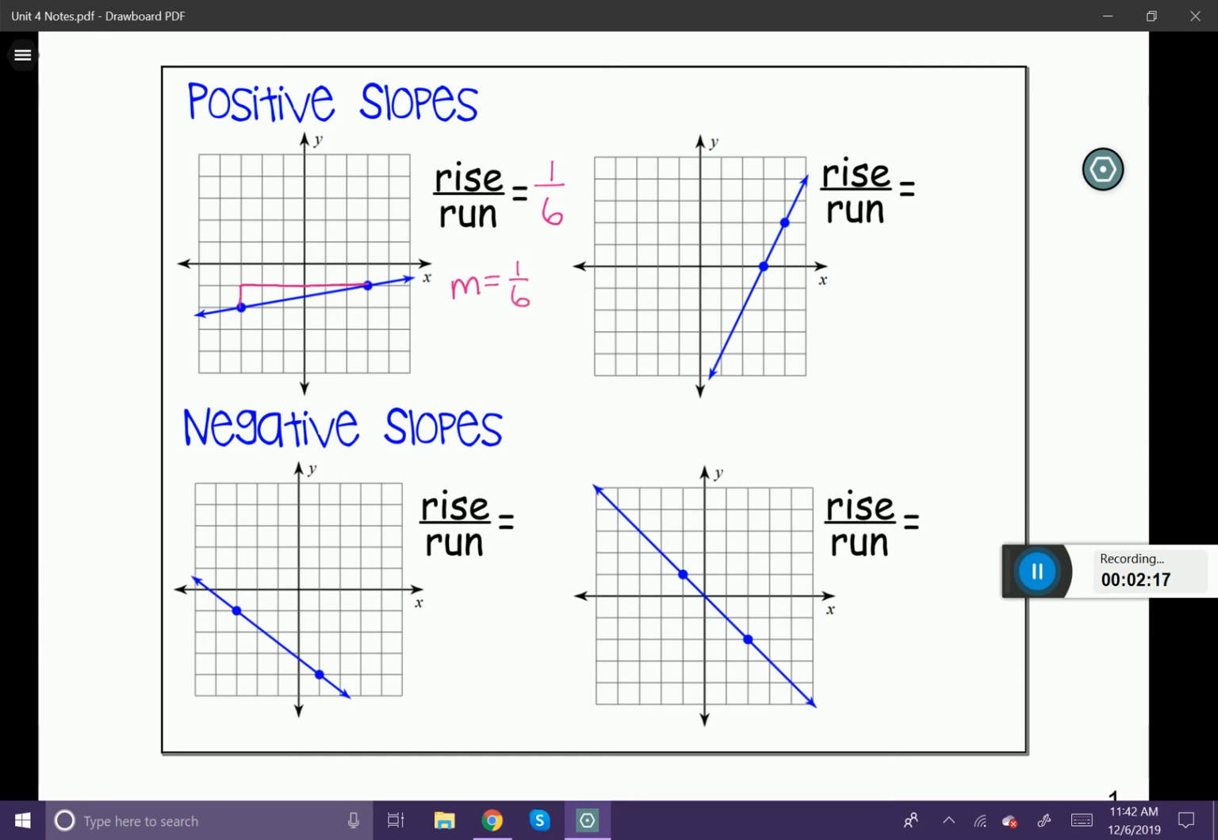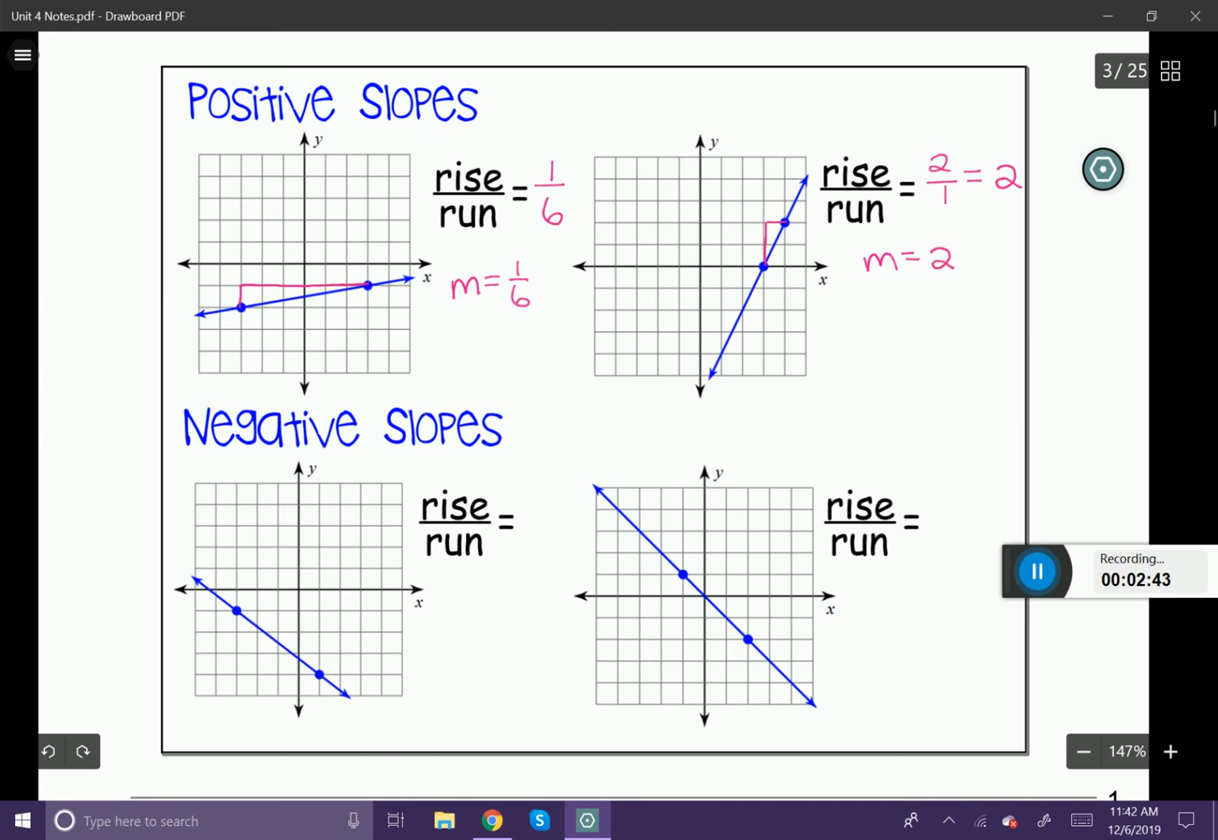Looking at the next one, you can also see just by looking at the picture of the graph that it's a positive slope. So let's go ahead and pick the point, and I'm going to rise, and I'm going to run to the other point. My rise here was 2, and my run was 1, simplifying this to 2. You always have to simplify your fractions. So in our case here, our slope was 2.